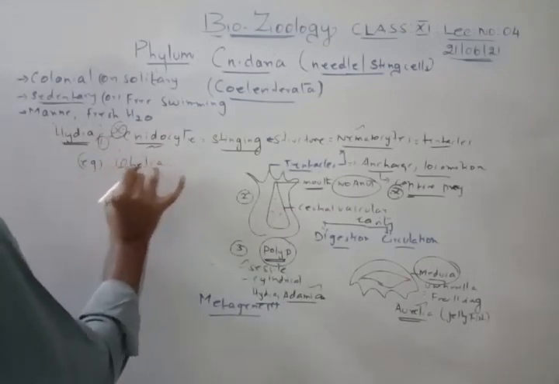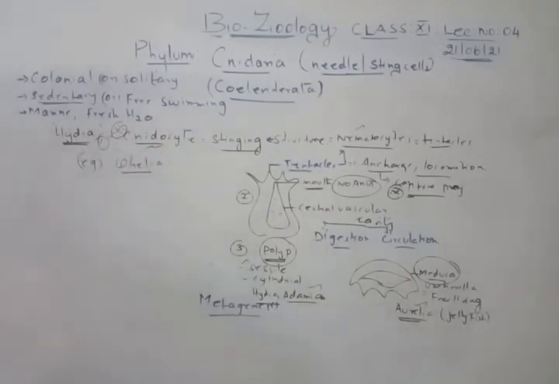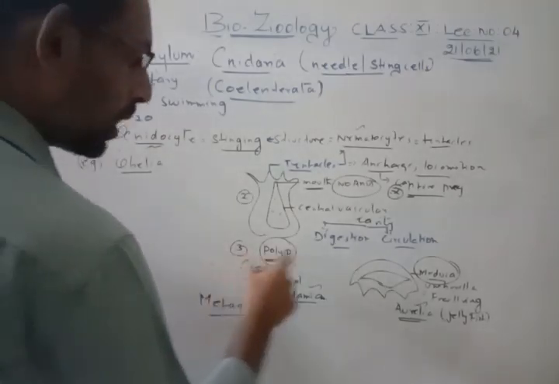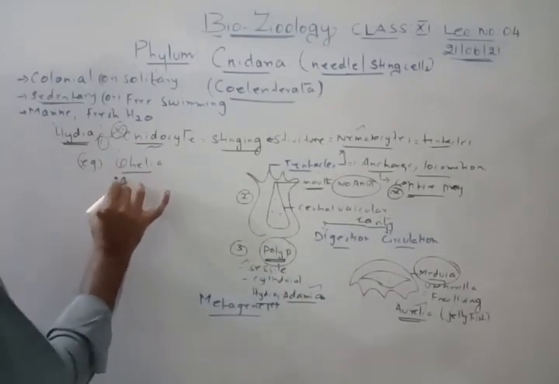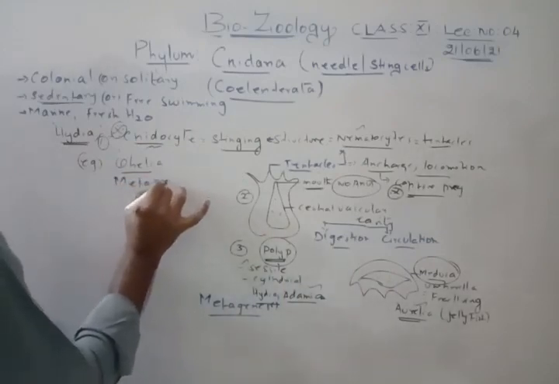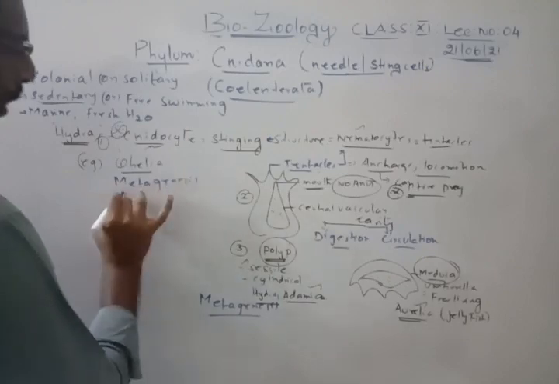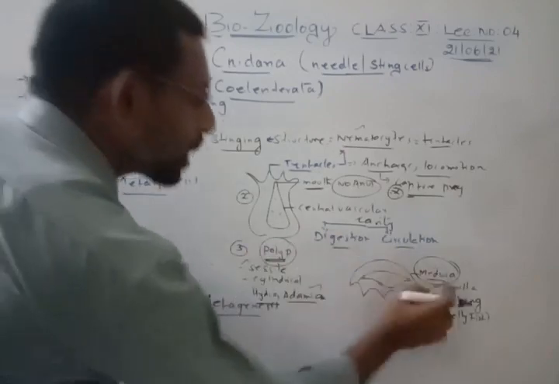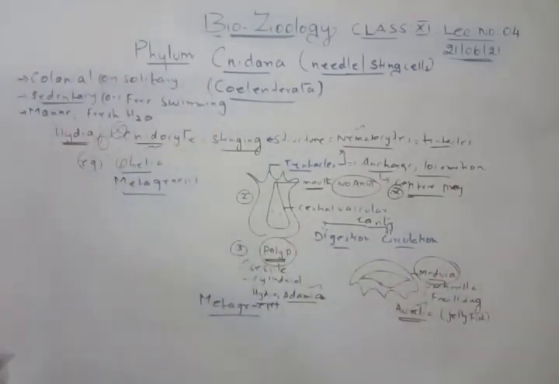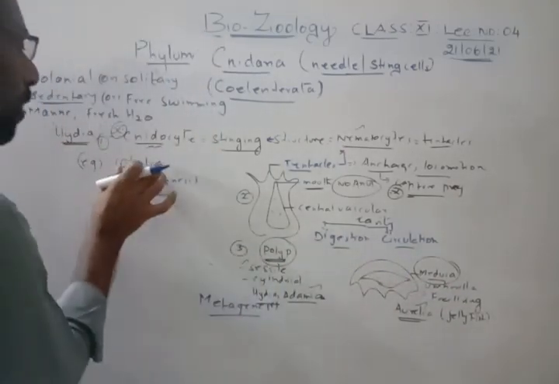That is called obelia. In obelia we have this metagenesis process. So one form is called polyp, the second one is called medusa. In obelia we have metagenesis. Individually, polyp and medusa, you cannot call it metagenesis. Together, polyp and medusa together we call metagenesis. This metagenesis is present only for obelia.